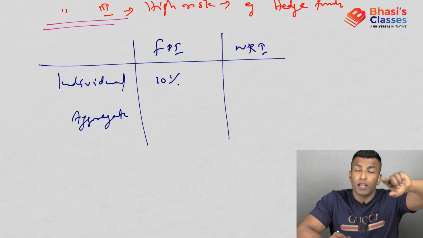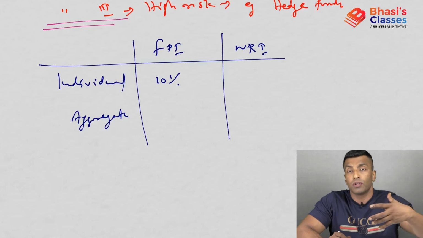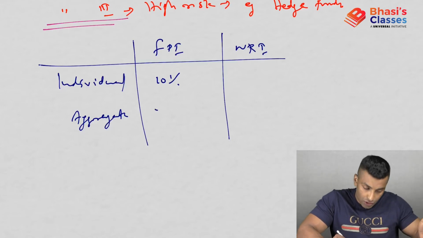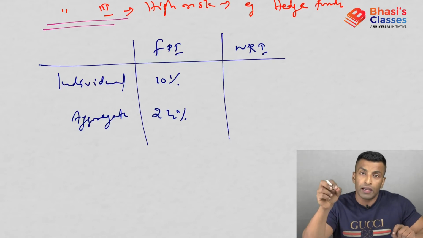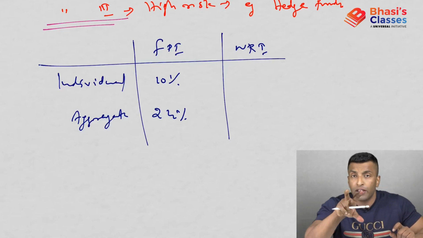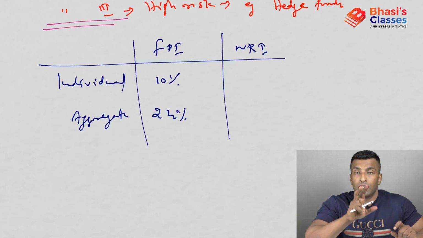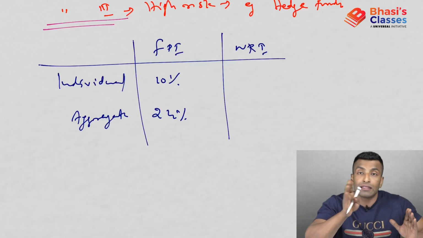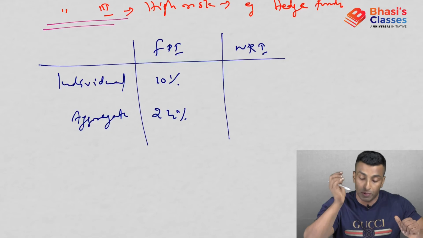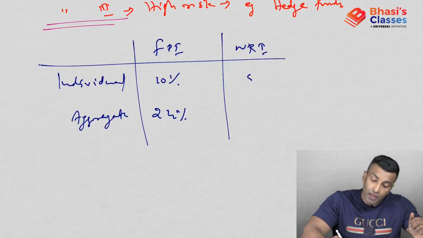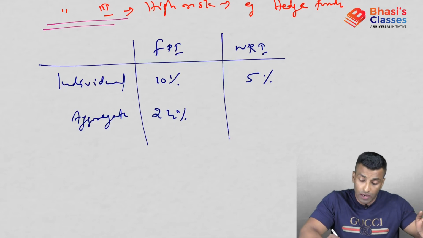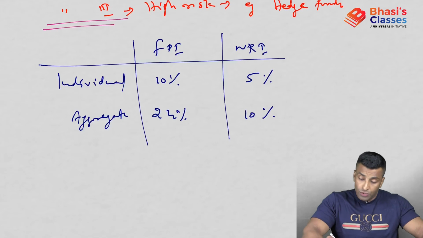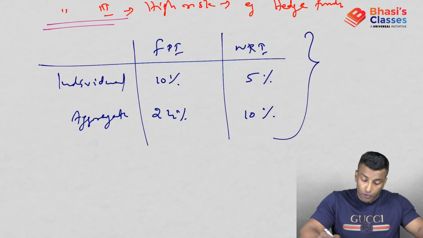What about total FPI? Talking about all the foreigners who are investing together, it has to be 24%. It cannot be more than 24%. So in the company TCS, the total FPI should be within 24%. In case of NRI, individual is 5%, NRI can invest up to 5% individually, and in aggregate, it is 10%. So I hope this ceiling is clear for all of you.